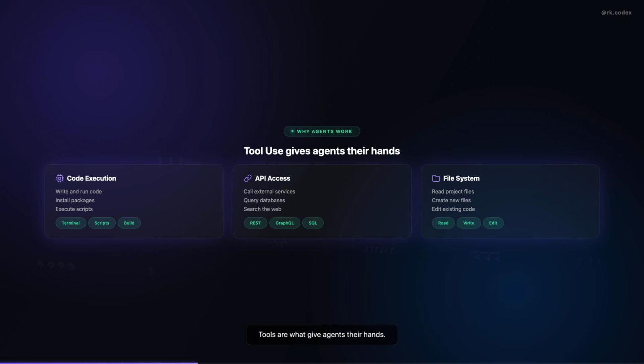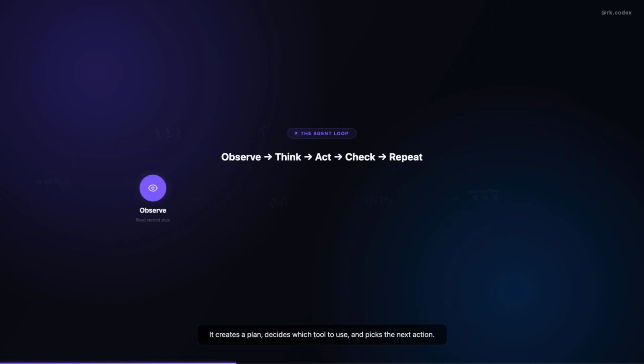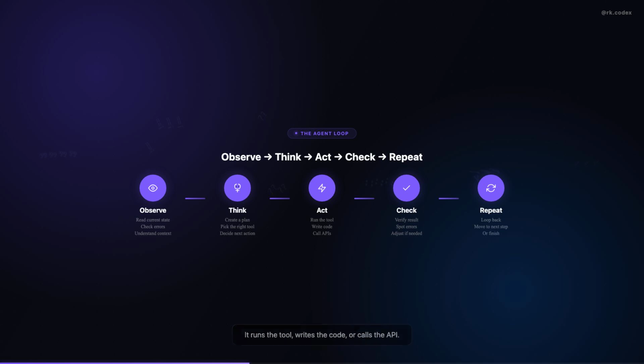Modern AI agents follow a pattern called the agent loop. First, the agent observes the current state. What files exist, what errors are showing, what the user asked. Second, it thinks. It creates a plan, decides which tool to use, and picks the next action. Third, it acts. It runs the tool, writes the code, or calls the API. Fourth, it checks the result and loops back.